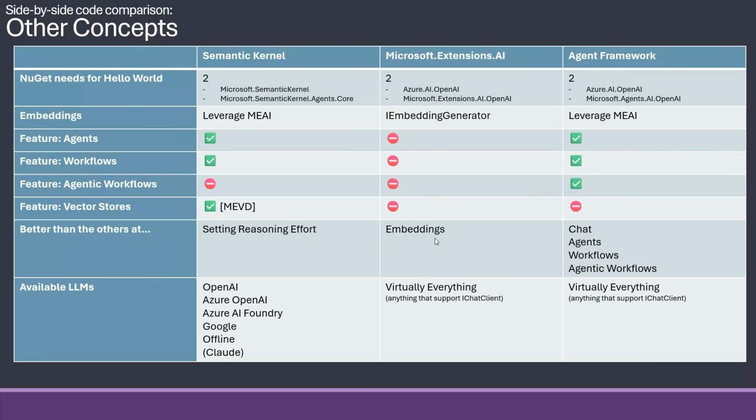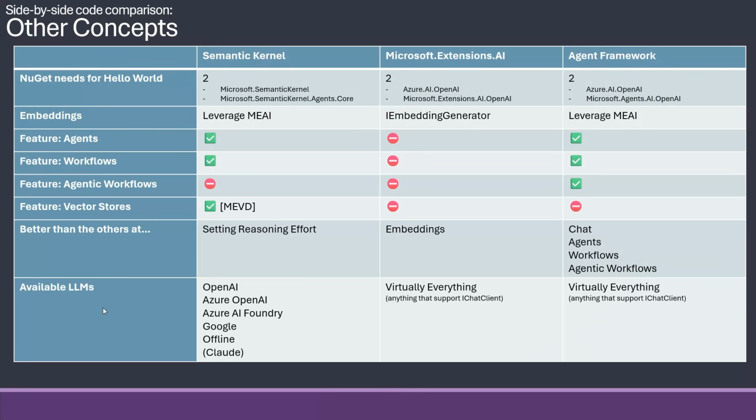Extensions AI is better at embeddings because it's the only one who can do it as such. So I don't really know if you can make it better by being the only one who can. While Agent Framework is better at chat, it's more concise than Semantic Kernel, and because of the system information you can put directly on the agents, it's easier. It's better at agents. The agents are much more evolved than Semantic Kernel's. It's better at workflows. It's a new version of the workflow, and the agentic workflow is the only one that is over here.